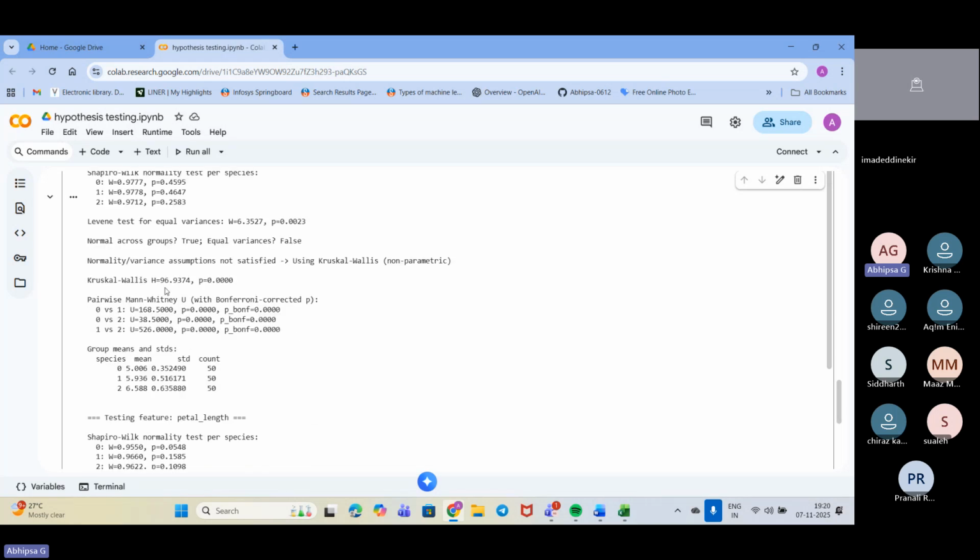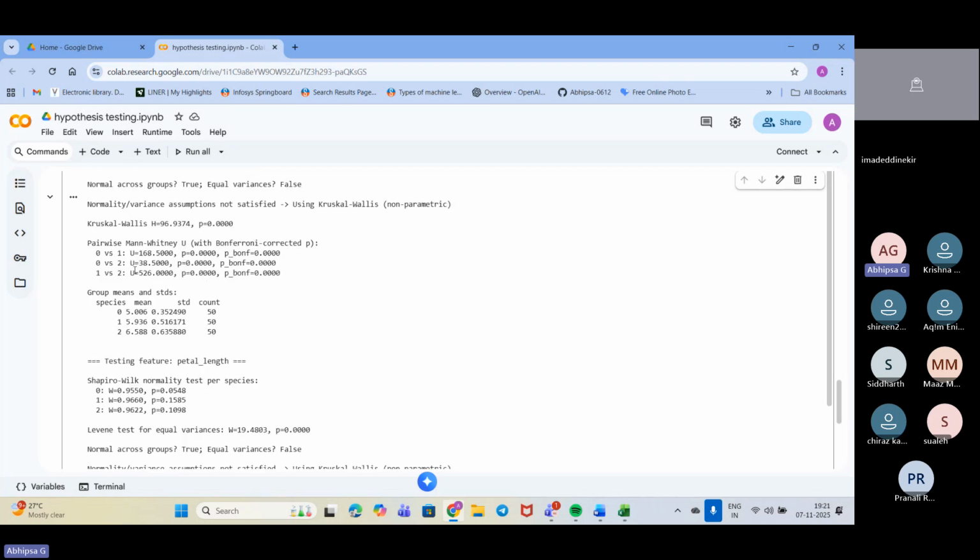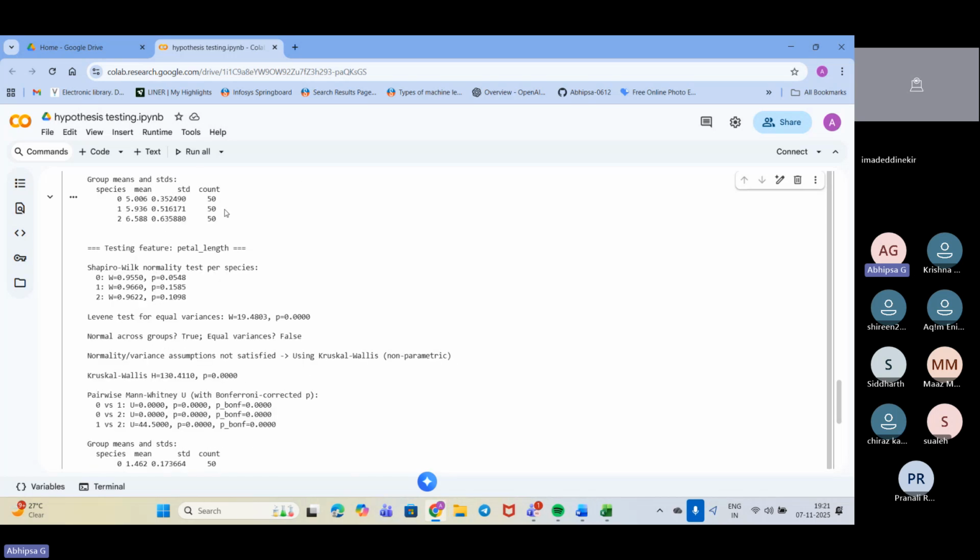In the Kruskal test, you got the H value like this and a P value of 0.0000. Right. So in that form, we can definitely say that we are rejecting the null hypothesis. Now for this Mann-Whitney test, you can see the U value we are getting, and the P value is 0. Then there is no change between these also. So we are rejecting that, and based on that, the groups have been created.